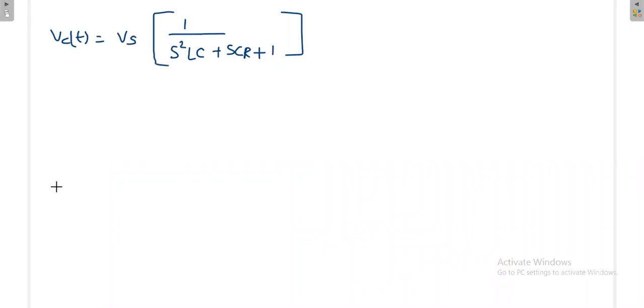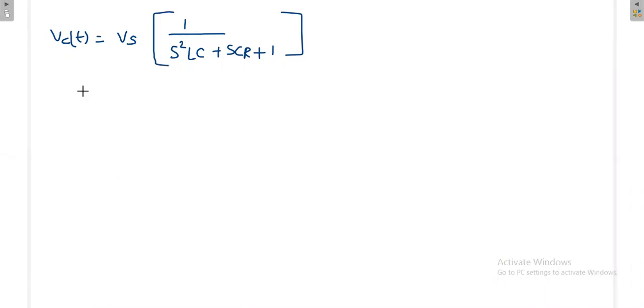Again from this you can also take this LC outside, so you can modify the equation. In general we'll start with only S square. You can also take this LC outside and bring it separately.